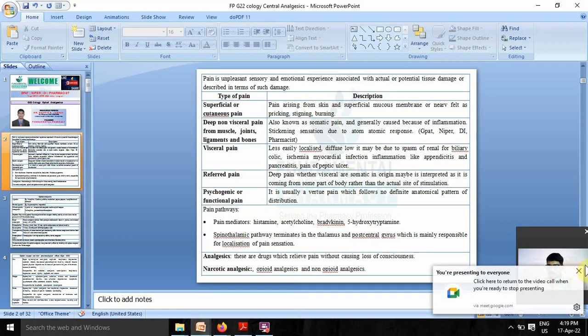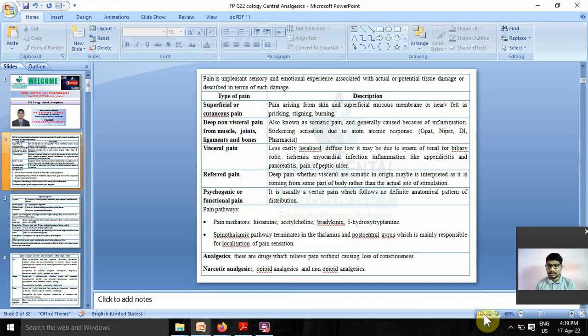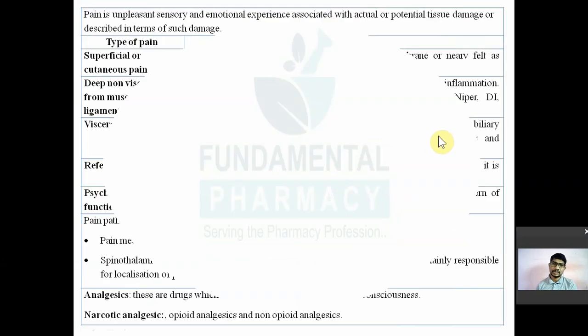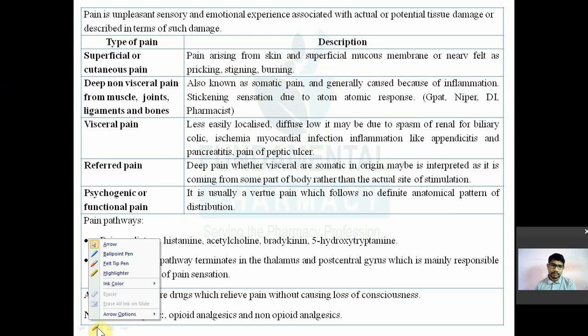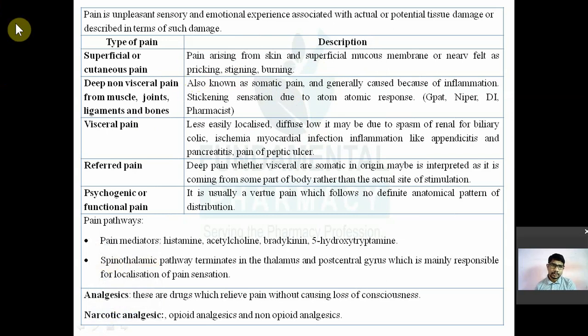So cutaneous pain may be described by three sensations. These are nothing but pricking, stinging, and burning. If something pricks you, like a needle, that is known as pricking. Burning, you already know. So these are felt as either pricking, stinging, or burning. These are known as superficial or cutaneous pain.